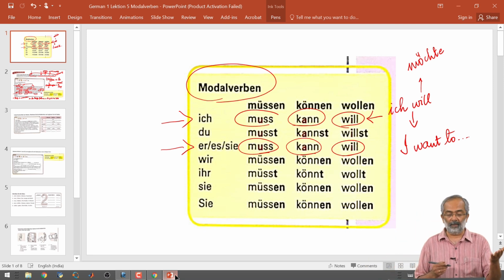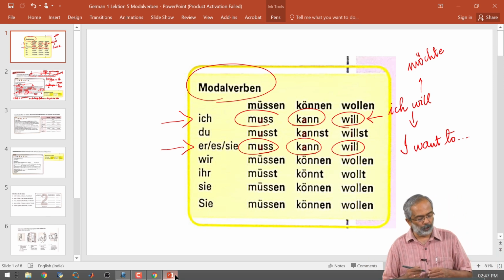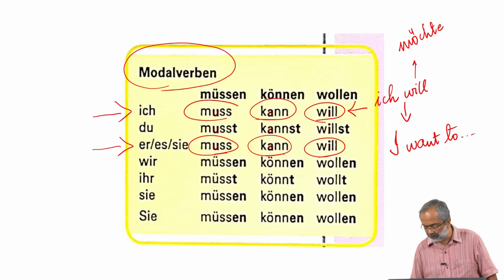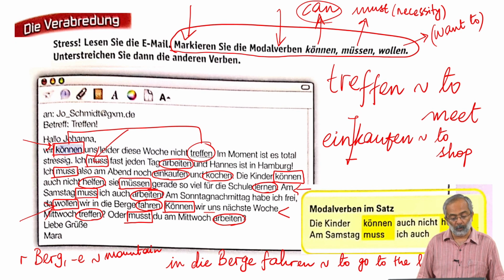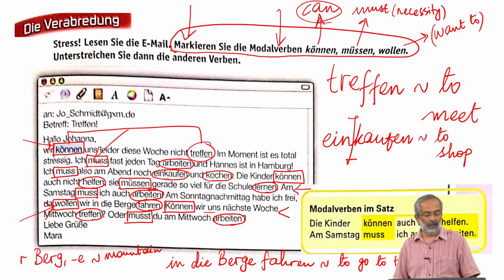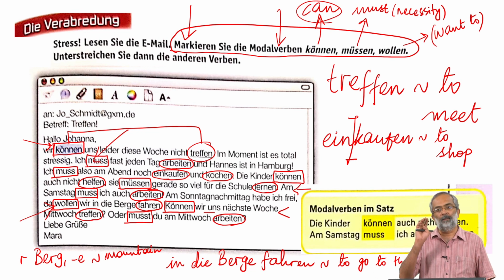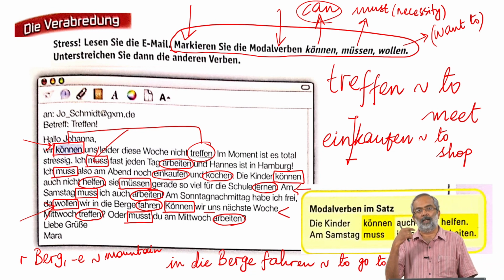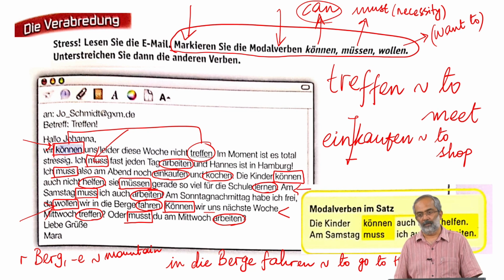Möchte already we have done, so it should prove as a good introduction to modal verbs, although möchte itself is not exactly a modal verb, that also you have to remember. Any doubt you have regarding the sentence structure with the modal verbs and meanings of modal verbs?